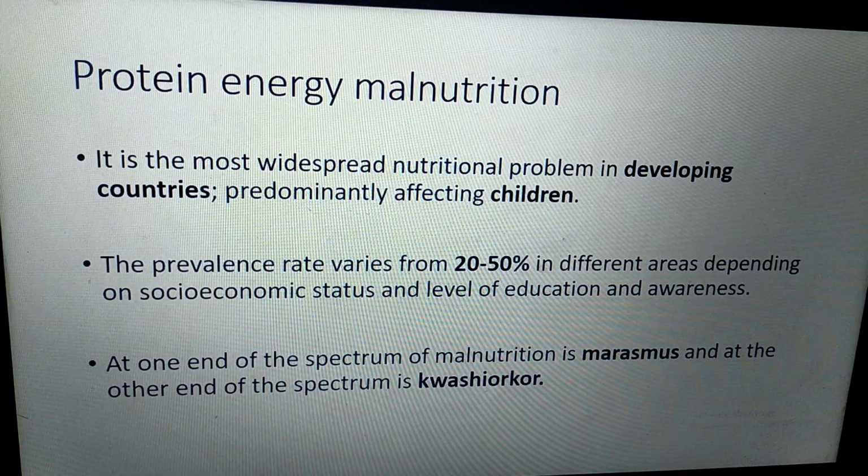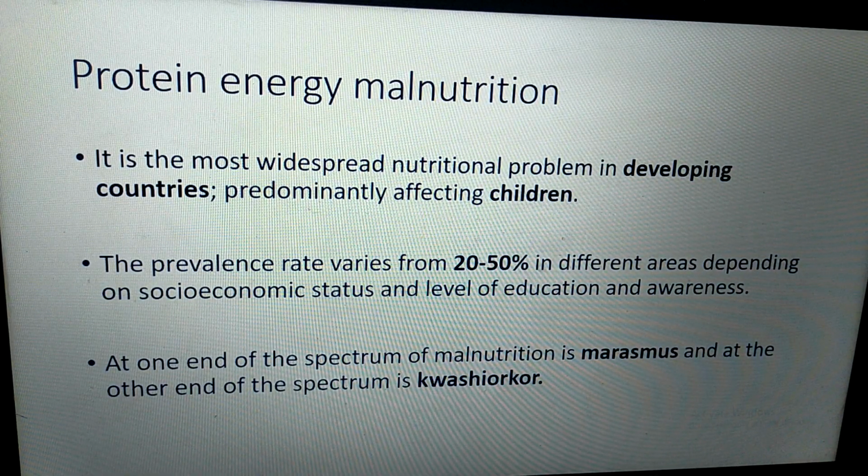So protein energy malnutrition disease is the most widespread nutritional problem in developing countries, predominantly affecting children. The prevalence rate varies from 20 to 50% in different areas depending upon the socio-economic status, level of education and awareness. At one end of the spectrum of malnutrition is marasmus, and at the other end is Kwashiorkor.